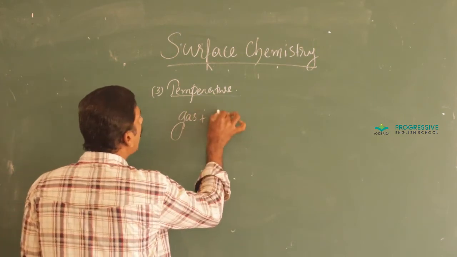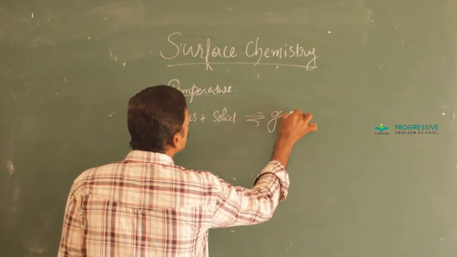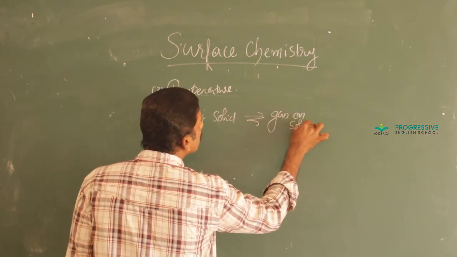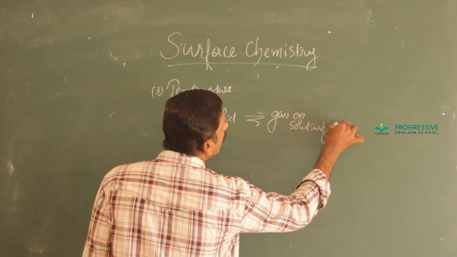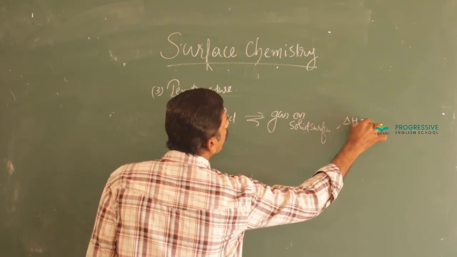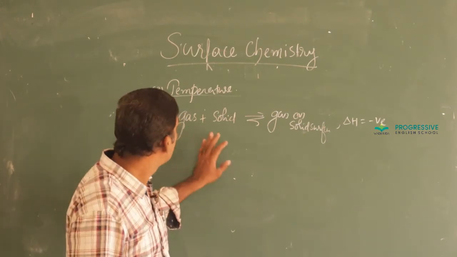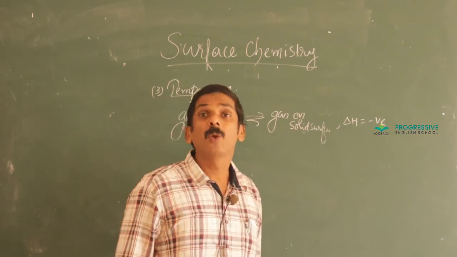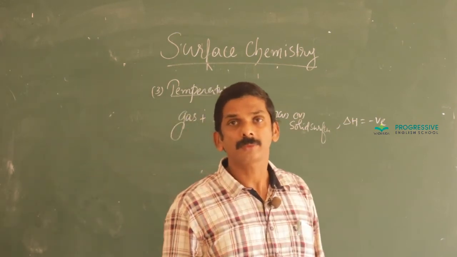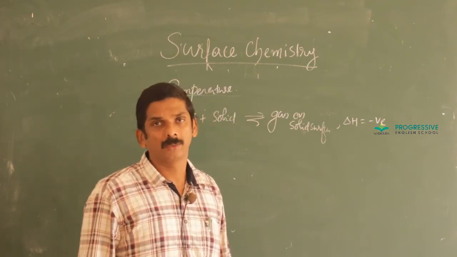When a gas adsorbs on a solid, that is, adsorption of gas on solid surface is accompanied by the liberation of heat energy. That is, adsorption is an exothermic process. Therefore, the sign of delta H is negative for adsorption.